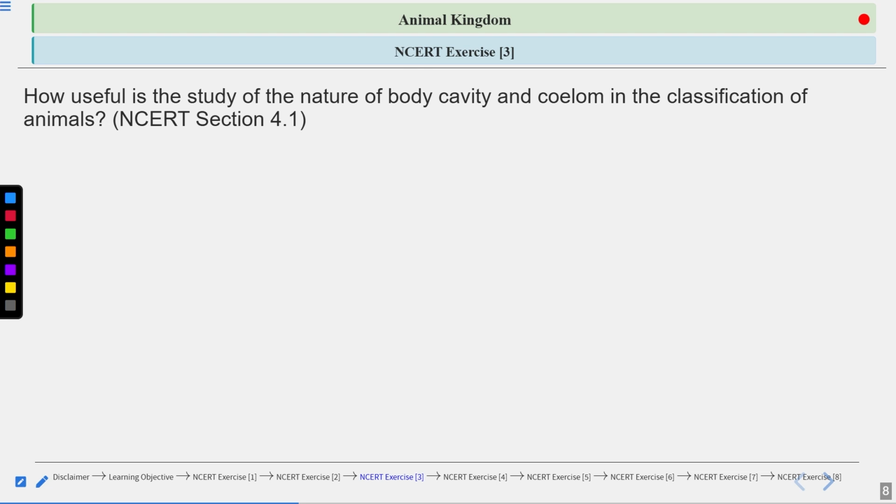Okay, our next question is: how useful is the study of the nature of body cavity and coelom in the classification of animals? We study the different fundamental features in the classification of organisms, but here they are talking basically about the body cavity and coelom, right? So what is coelom? We all know that coelom is the body cavity. So let us see the answer to this question.